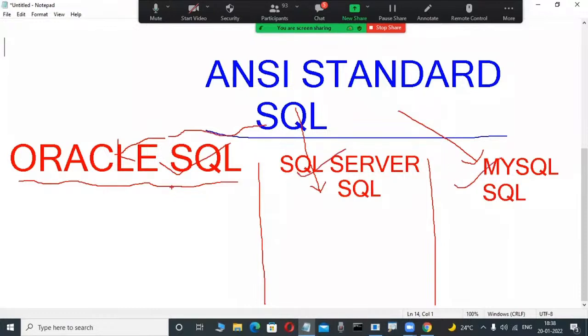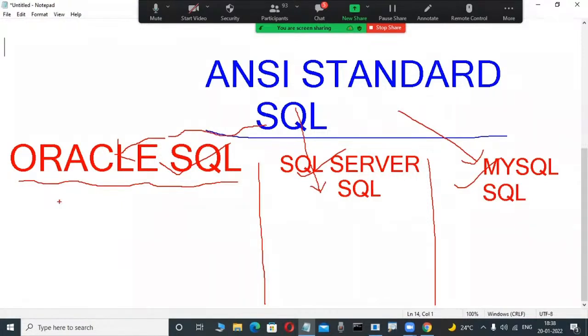Conceptually means table is there, view is there, procedure is there, function is there, trigger is there, package is there in Oracle SQL. Here also in SQL Server, what is table, what is view, what is synonym, what is index, what is procedure, function, trigger, same. In MySQL also table, procedure, function, trigger, package are same conceptually, but syntactically totally different. The first few syntaxes are the same, but otherwise syntactically different.